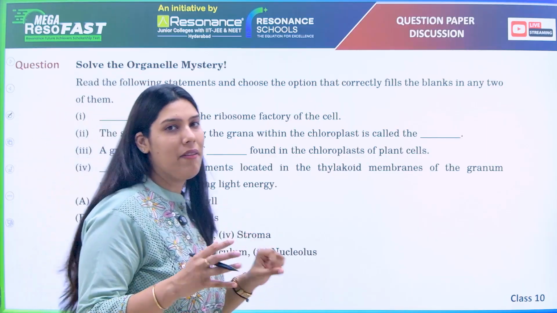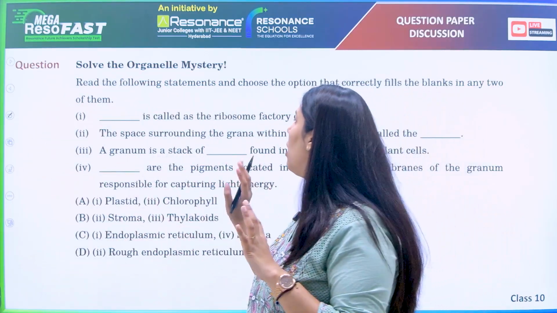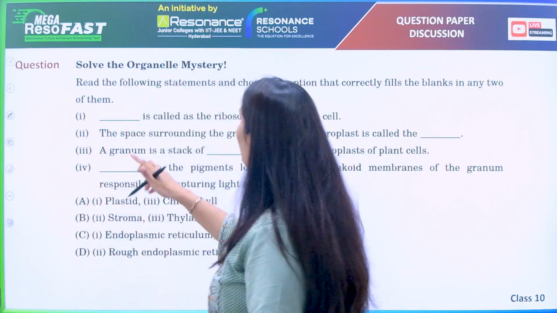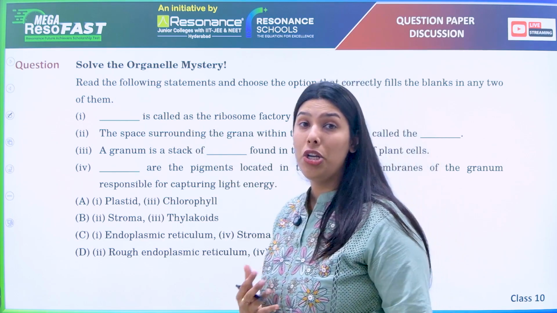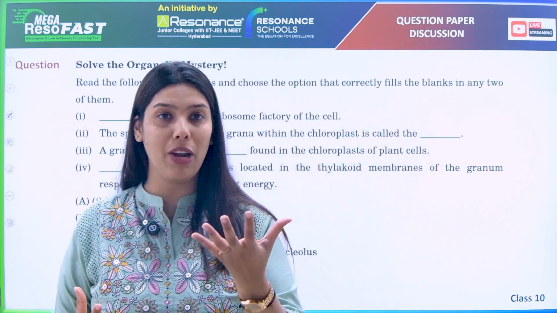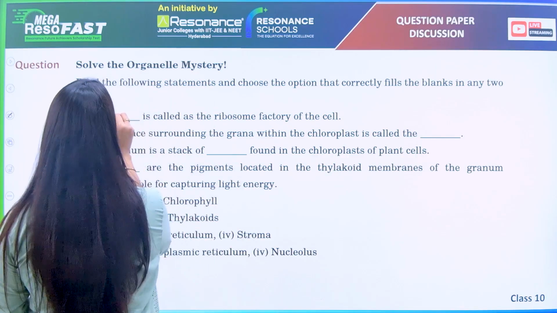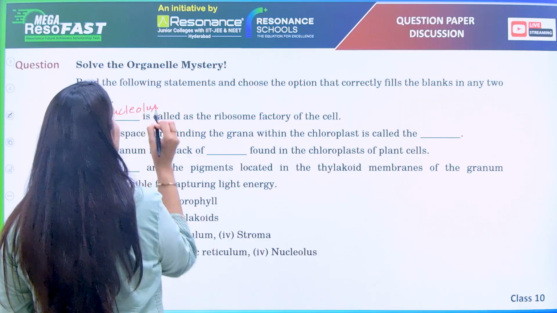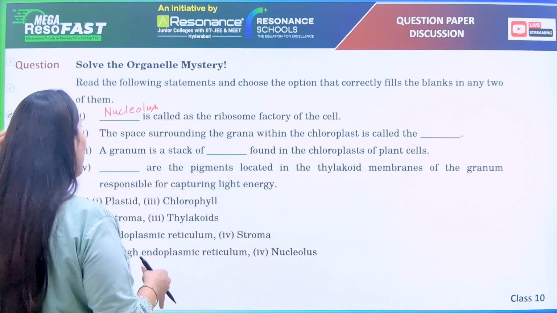Okay, solve the organelle mystery. Now the organelle mystery we have to solve. That they have given some statement, we have to correlate with the particular functions. Now see, dash is called as the ribosome factory of the cell. Basically the ribosomes are getting produced somewhere. So where these ribosomes are getting produced? Ribosomes are getting produced in nucleolus. Nucleolus is the integral part of the nucleus. This is not a nucleus, but it is having an integral part, that is nucleolus.